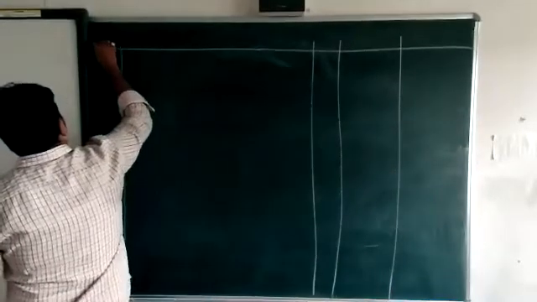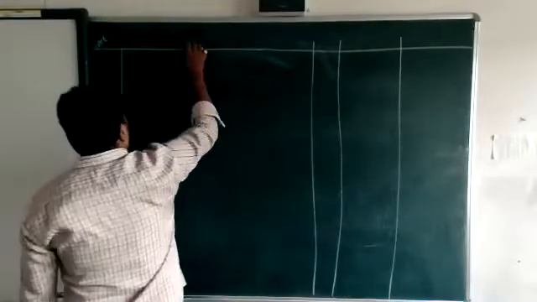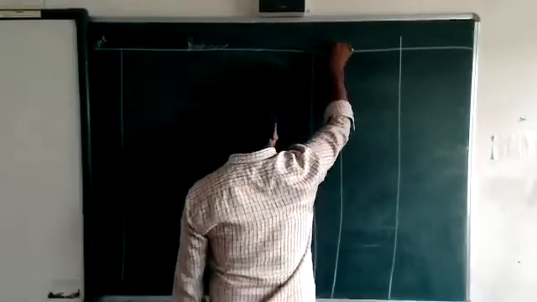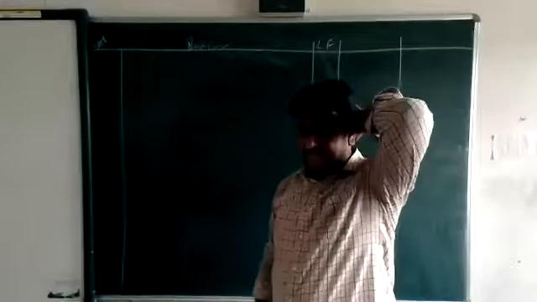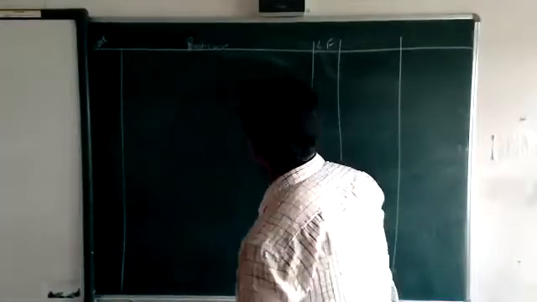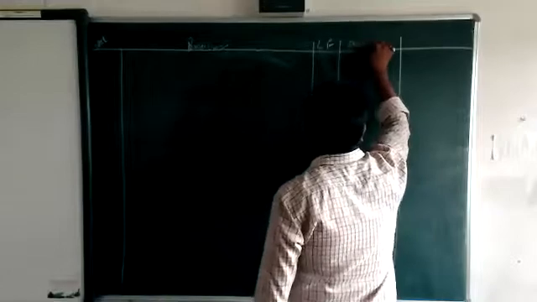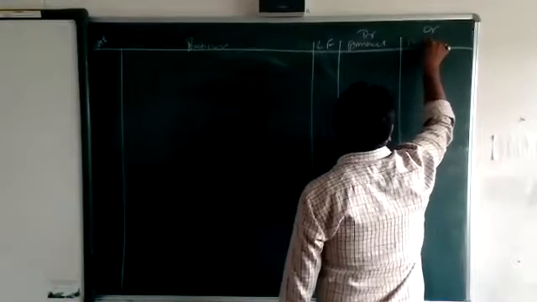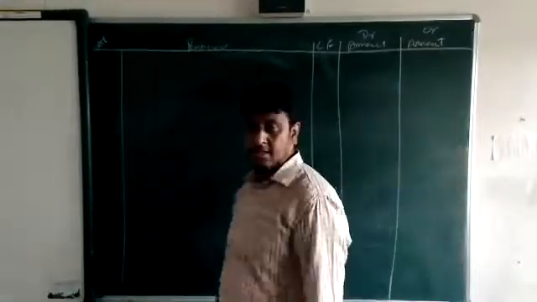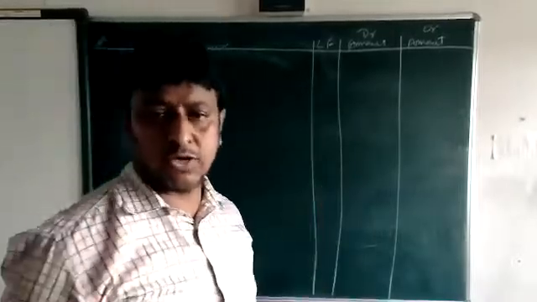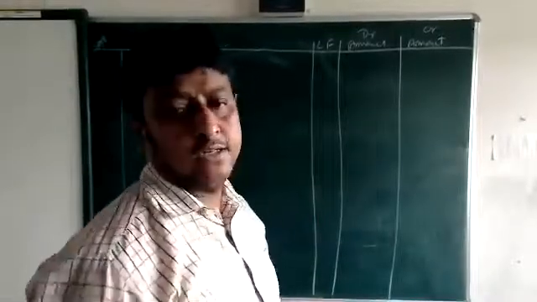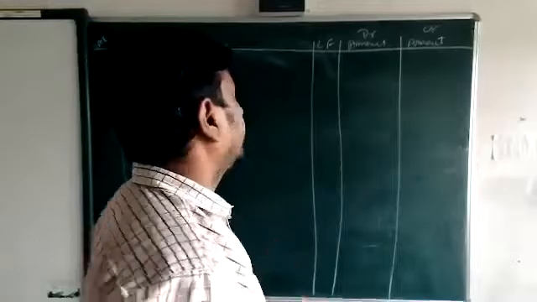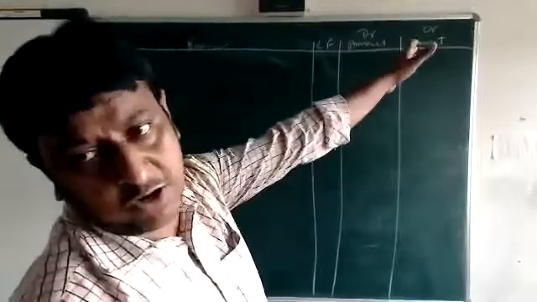First column is for date, then particulars, then LF. LF full form is ledger folio. Then amount: one is debit and one is credit amount. This is the pro forma of journal. Okay, first for date, second for particulars, third for LF ledger folio, next amount debit, and next amount credit.